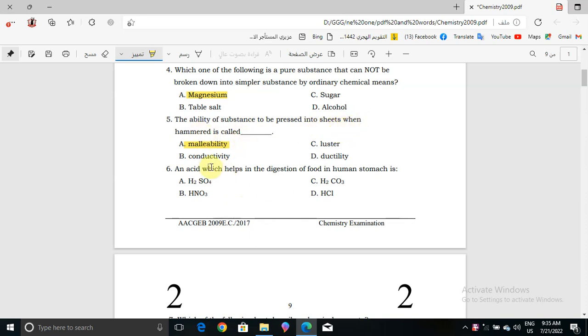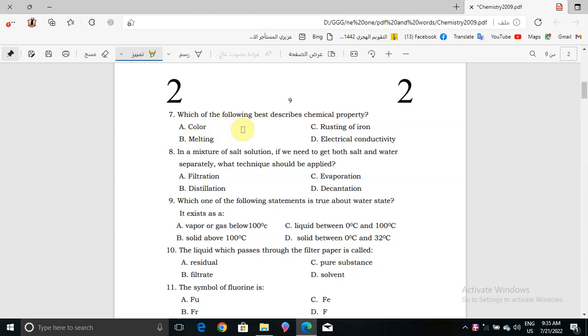Okay, now question number 6. An acid which helps in the digestion of food in the human stomach is what? H2SO4, HNO3, H2CO3, or HCl? The correct answer is hydrochloric acid, which is choice D. Now, question number 7. Which of the following best describes a chemical property? We have here color, melting, rusting of iron, or electrical conductivity. The correct one that describes a chemical property is rusting of iron.